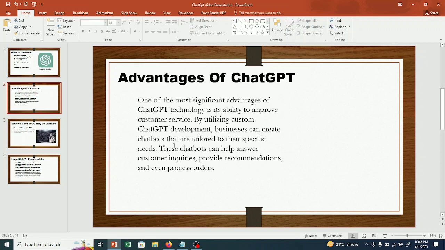In this paragraph, they are also explaining that the most important thing I like about ChatGPT technology is that they try to improve customer service.